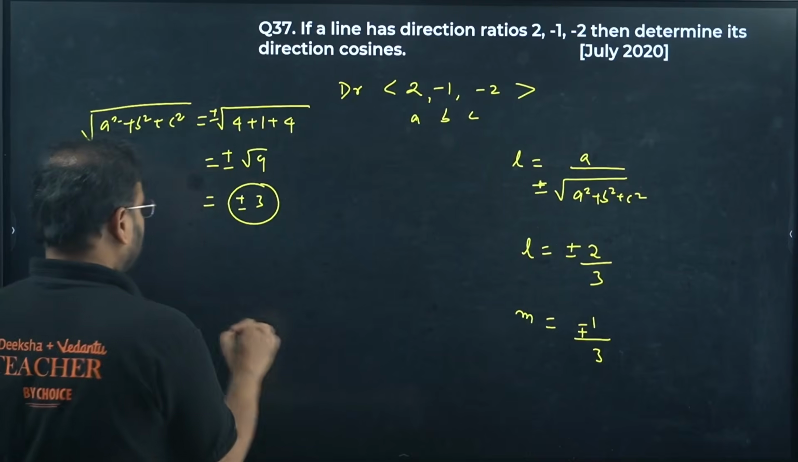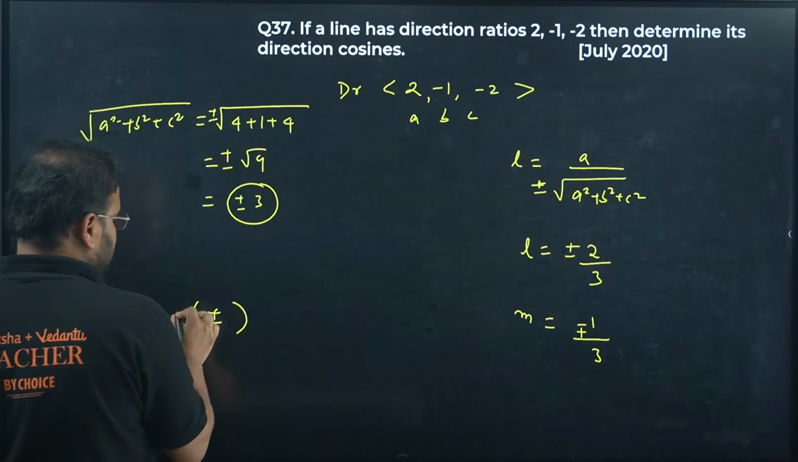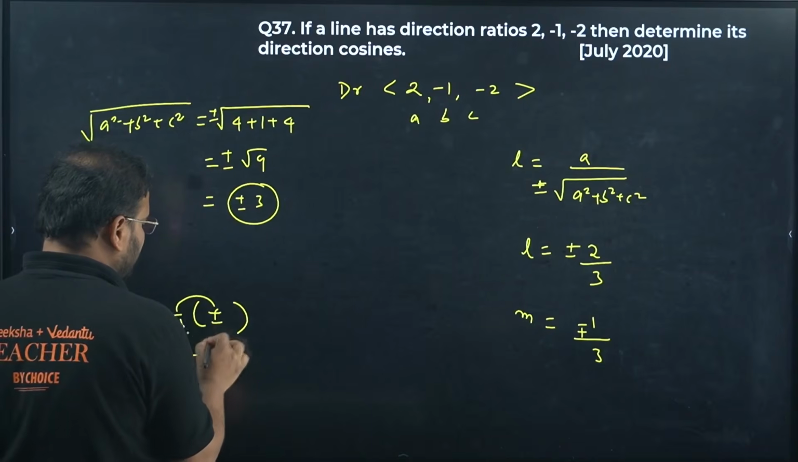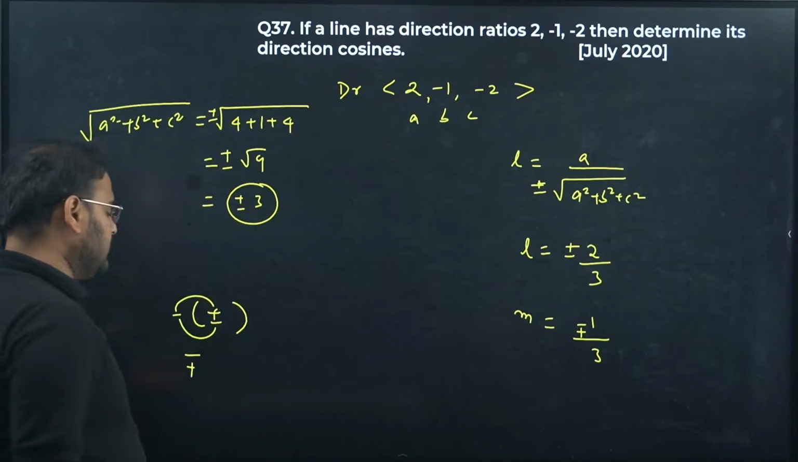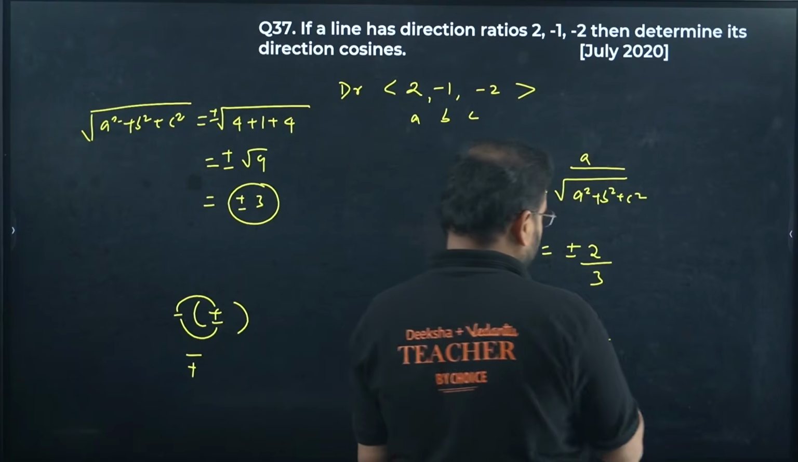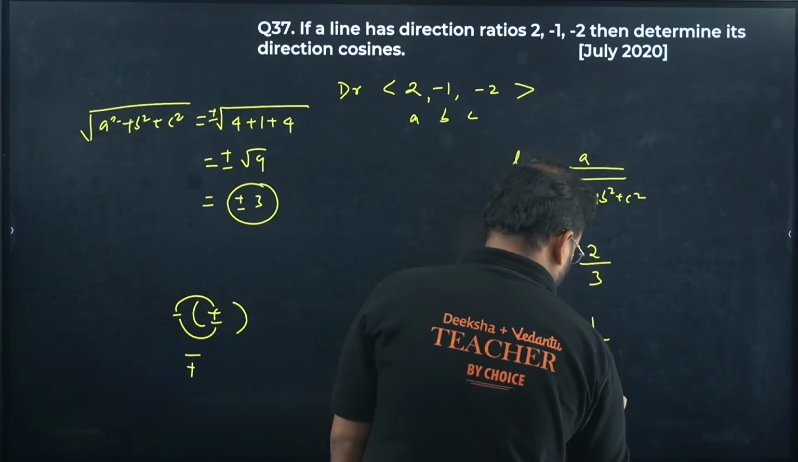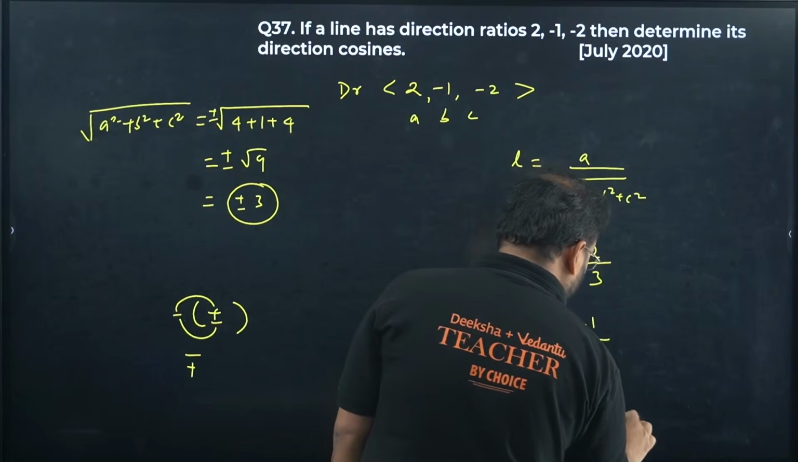How come, sir? If you have minus plus minus, what happens? This minus into plus will become minus and minus into minus will become plus. So minus plus. Changes the sign. Okay, that's what I've taken here. Minus 1 by 3. Minus plus 1 by 3. What about N, sir? N will be same. Minus plus 2 by 3.